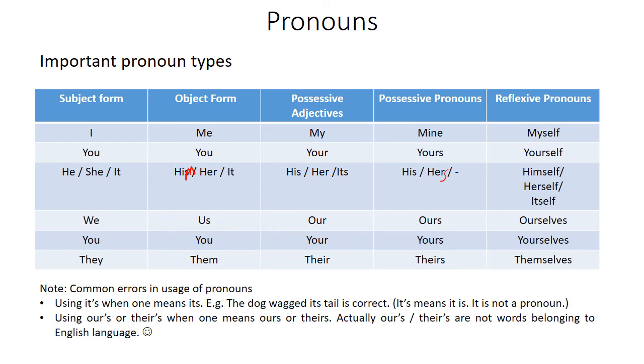I was teaching you. So here, I is the subject and you is actually the object form. It means I was teaching you all, but it is written as you. What is the possessive adjective? This is your show. In possessive pronouns, the show is yours. In reflexive pronouns, we actually see the difference compared to the singular form of you. Here it is: you should complete your work yourselves when we are referring to plural.